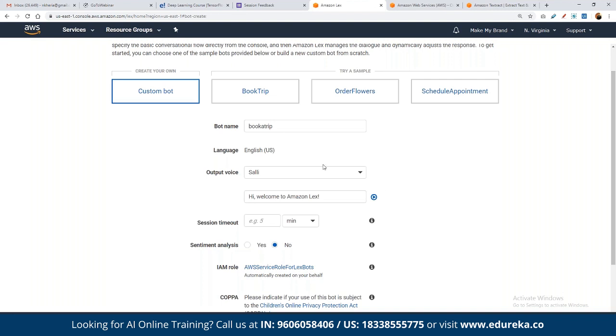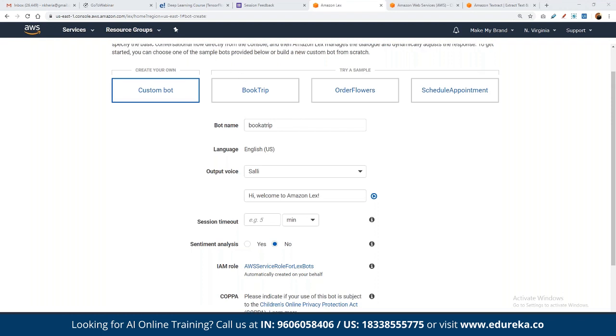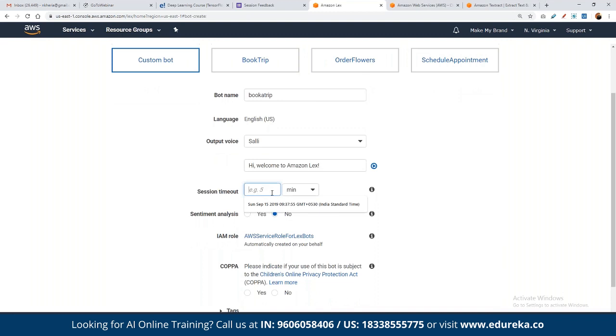I'm sure you may not be able to hear that, but here we can see the entire preview of this output, right? And in here we can define the session timeout. For example, in every voice-based system, we do have a predefined session time, right? That means after that expires, the users need to restart the entire chat, correct? So here we can find for how long we want one session to be retained.